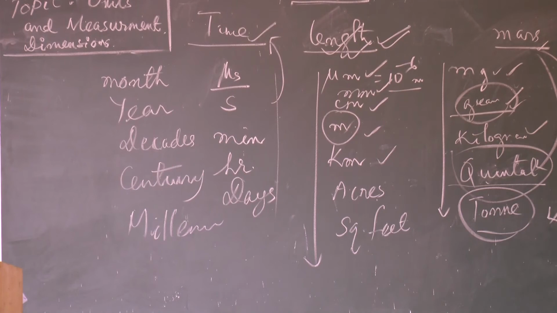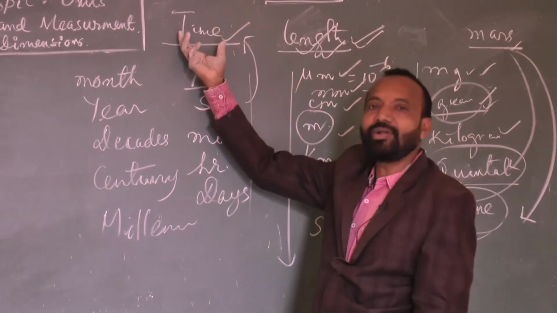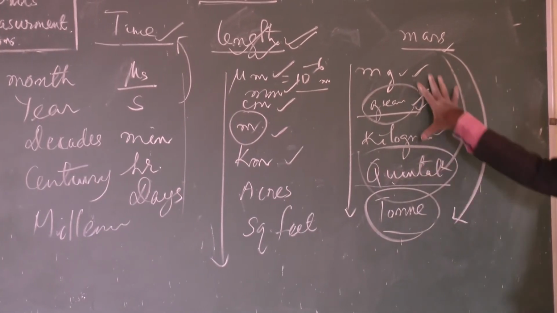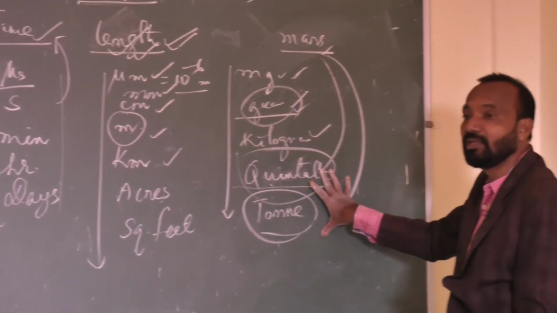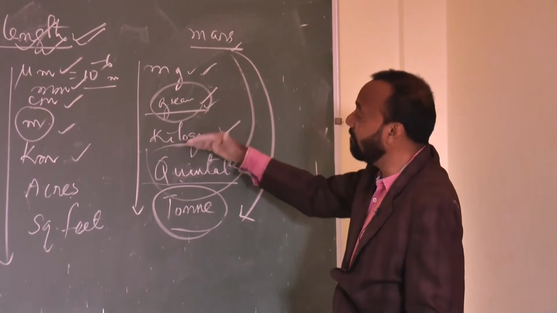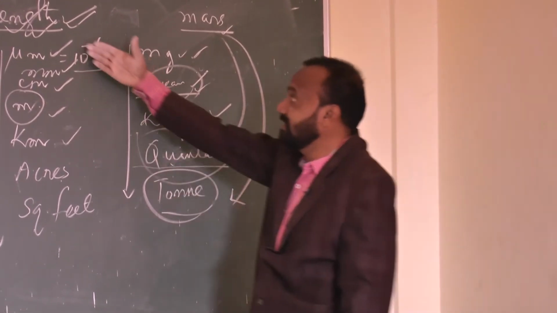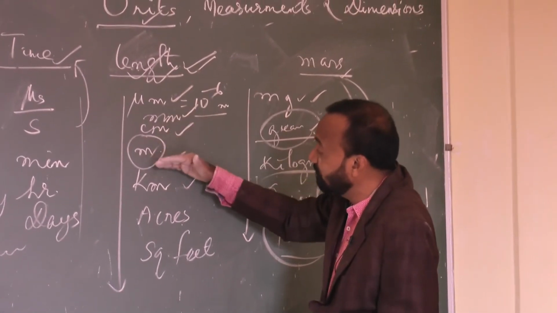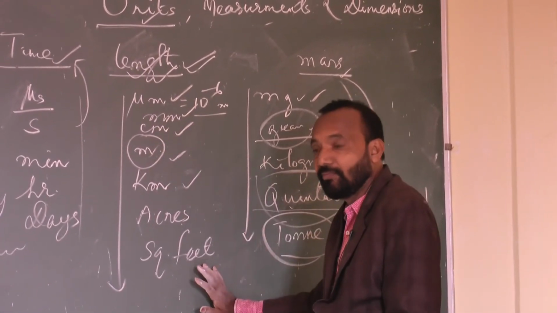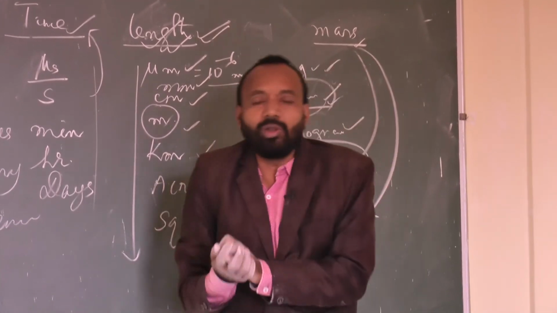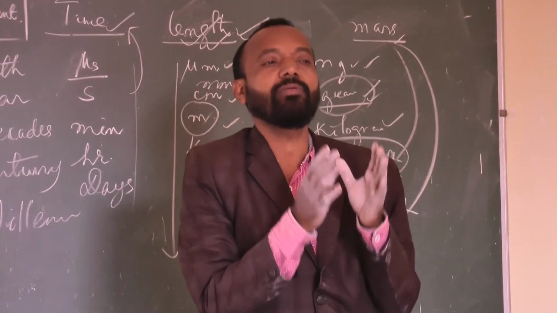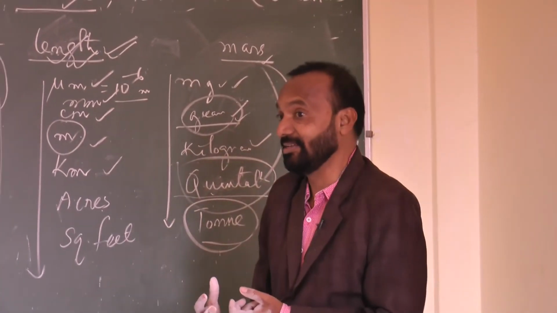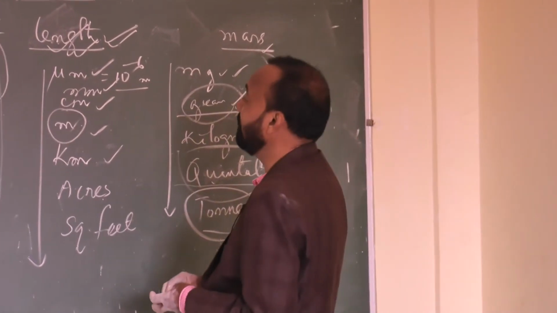So please remember mass, length, time. These are physical quantities. To measure these physical quantities, so many standards are used. To measure the mass, milligram, gram, kilogram and so on are there. To measure the length, there are millimeter, centimeter, meter, kilometer, and for area acres and square feet. That means the units are only used for measuring a physical quantity. It is a standard used for measuring a physical quantity.